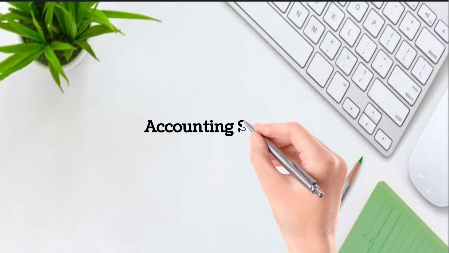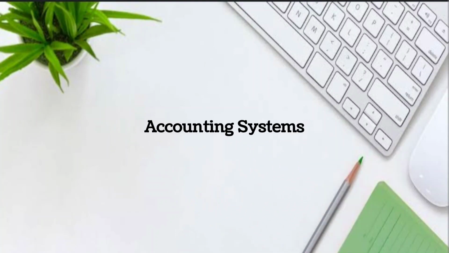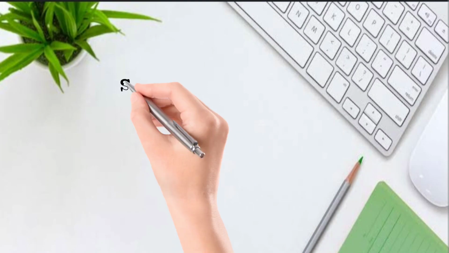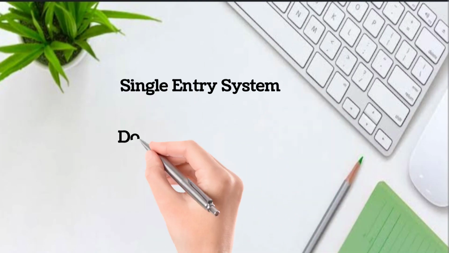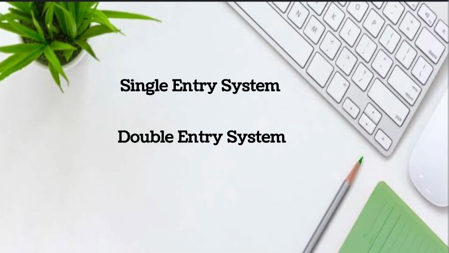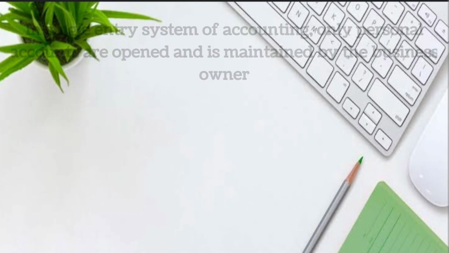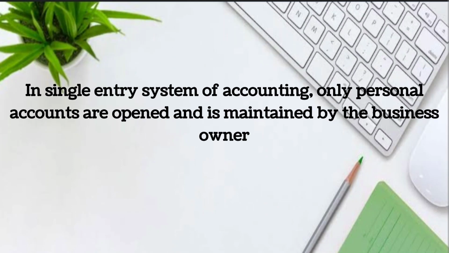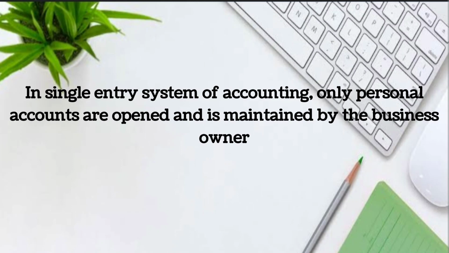Accounting systems. There are two systems of accounting that are followed, that is single entry system and double entry system. First, we will see what is single entry system. It is actually an incomplete system of accounting which is followed by small businessmen, where the number of transactions is very less. And here only personal accounts are opened and maintained by the owner of the business.